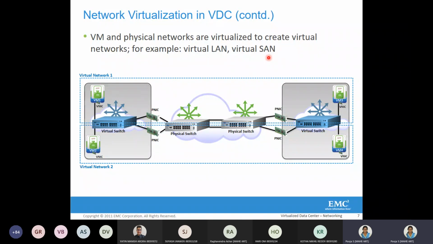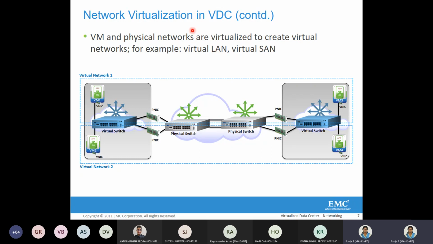I think in the syllabus virtual SAN I did not see, but let me just confirm. But virtual LAN is there, so we will see what is virtual LAN. So how does the communication happen between two different virtual machines which are connected to two different switches? Two different switches, that is the scenario here, right? Two virtual machines which are connected to two different switches, how is the communication happening? In that case scenario we will see using virtual LAN.